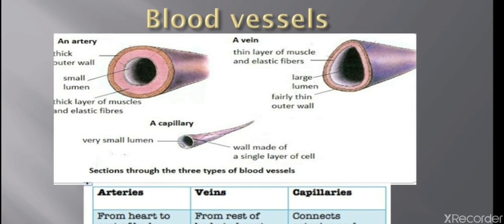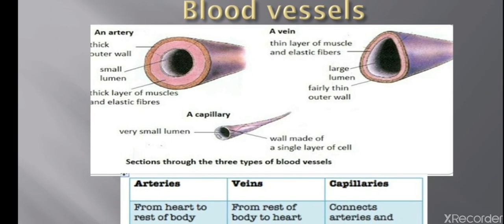If you talk about the vein, it has a thin layer of muscle and elastic fibers. It has a large lumen and a fairly thin outer wall. It has a thin outer wall because the blood coming through it is not under pressure. And capillaries are the smallest ones. They have a very small lumen and a wall made of a single layer of cells.